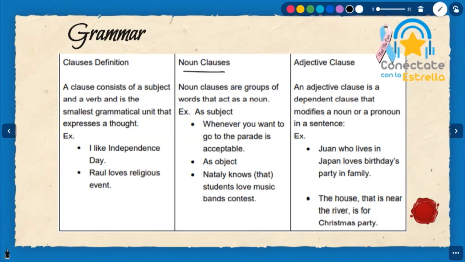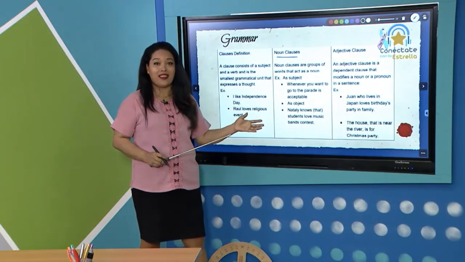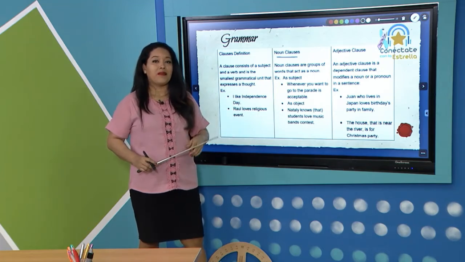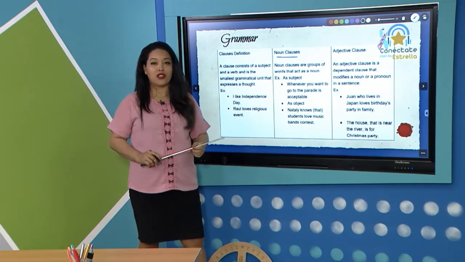For example, whenever we want to go to the parade is acceptable, or Natalie knows that students love music dance contest. So, taking into account if the clause answers the question who, in this case Natalie, or what, then we can say that it is a noun clause.